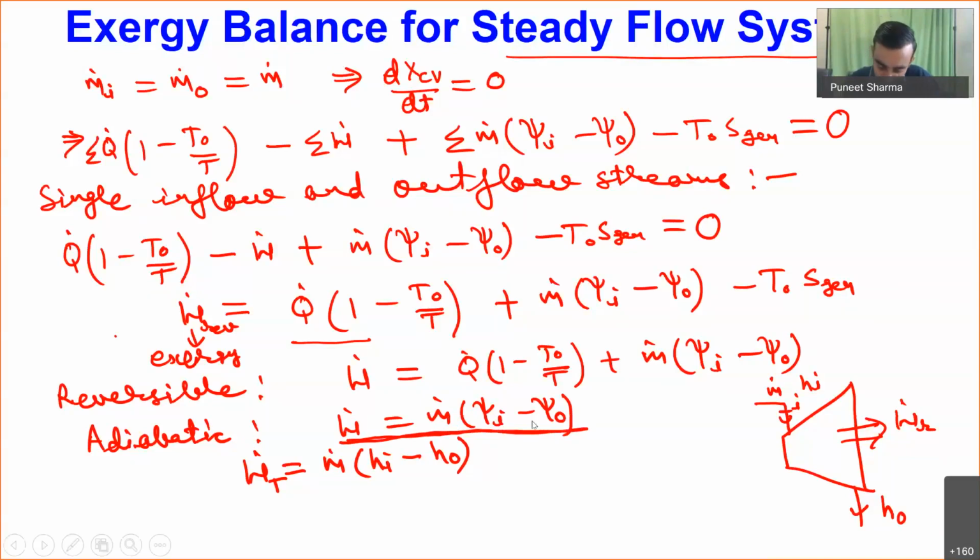Okay, so from here I can define second law efficiency in one more sense, or I can call it my exergy efficiency also. I can write this in another sense as the reversible amount of work I am getting from the turbine divided by the maximum potential of work the turbine has.